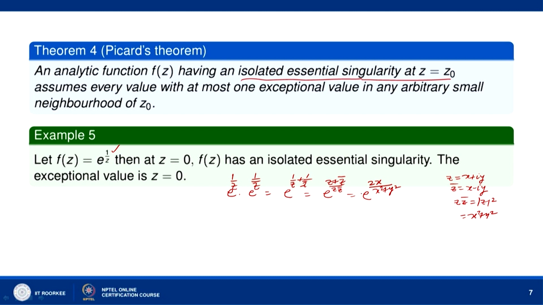So, this e to the power 2x over x square plus y square is e to the power of a real number, since 2x over x square plus y square is a real number.